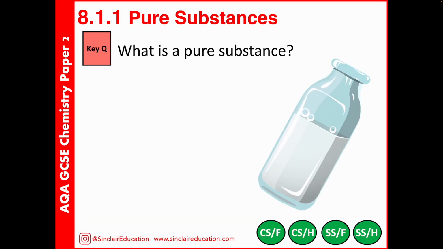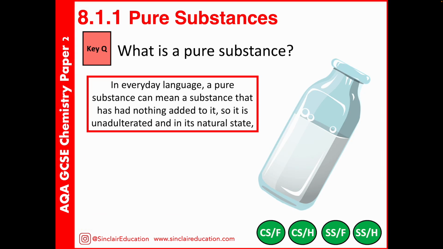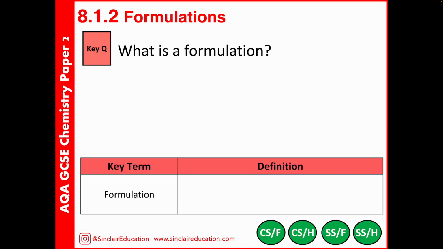The idea about pure substances varies depending on if we're talking about this in chemistry or in everyday language. So in everyday language, when we talk about a pure substance, this means that we haven't added anything to it. It's what we can phrase as unadulterated or in its natural state. So, for example, in life, we might talk about milk. This is not chemically pure, but we refer to it as pure because nothing's been added to it.